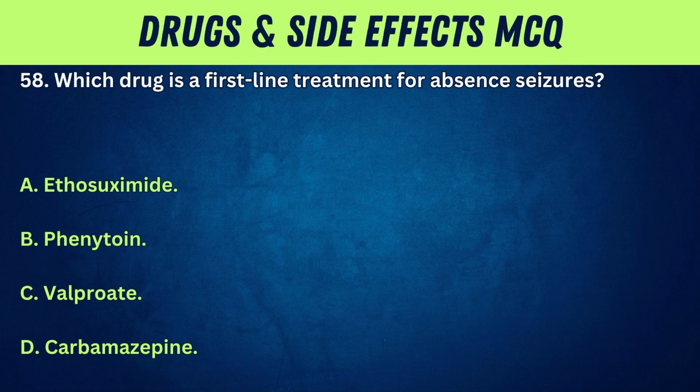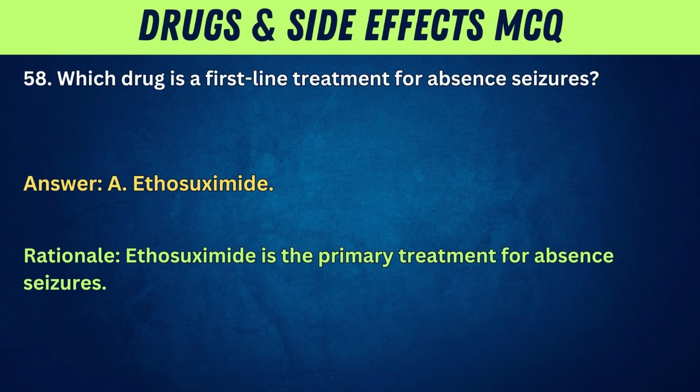58. Which drug is a first-line treatment for absence seizures? A. Ethosuximide. B. Phenytoin. C. Valproate. D. Carbamazepine. Answer: A. Ethosuximide. Rationale: Ethosuximide is the primary treatment for absence seizures.